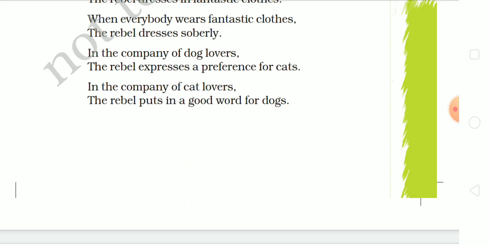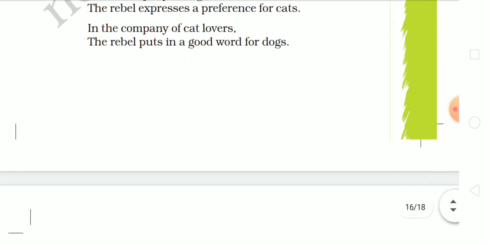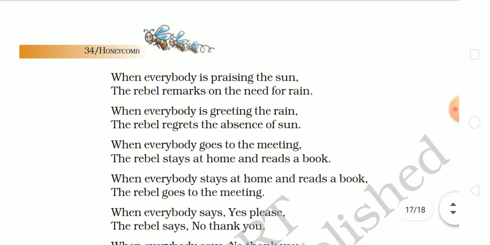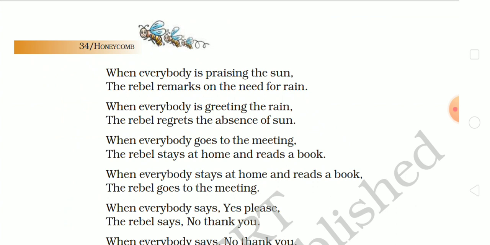When everybody is talking about dogs, he is talking about cats. So these are the actual contradictions or differences. Okay, now move on to the next lines. When everybody is praising the sun, the rebel remarks on the need for rain. When everybody is greeting the rain, the rebel regrets the absence of sun.